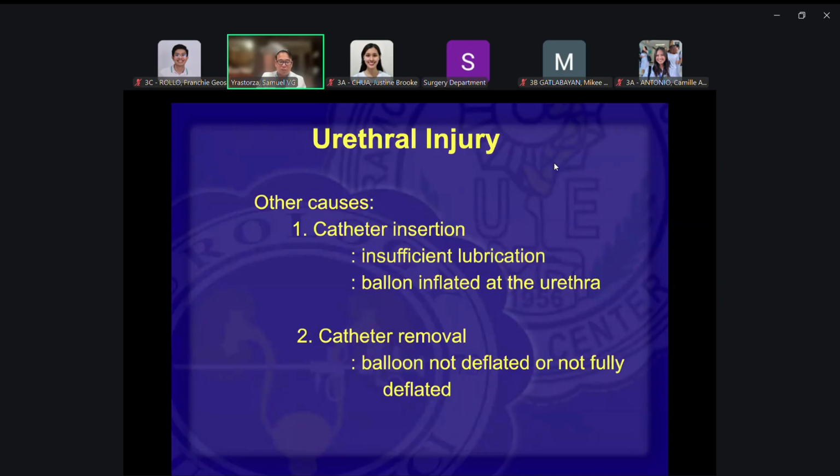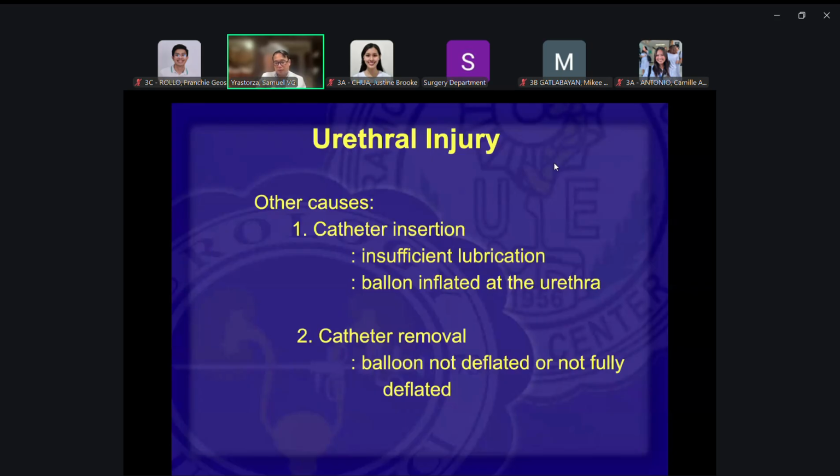Now, another emphasis would be catheter removal. For you, it might be simple. Okay? So, when the balloon is not completely deflated before removal, and then you pull it out suddenly, that will cause urethral injury. So it would be best if the one who put in the catheter would also be the one who will remove it.